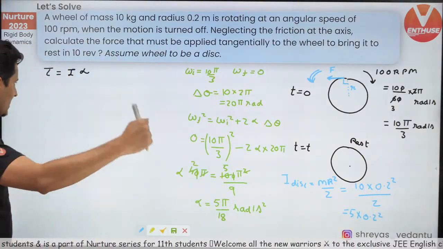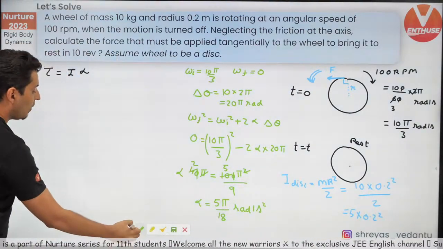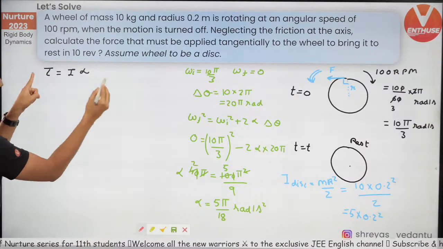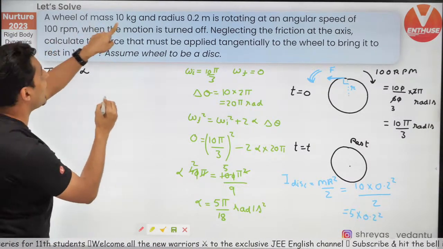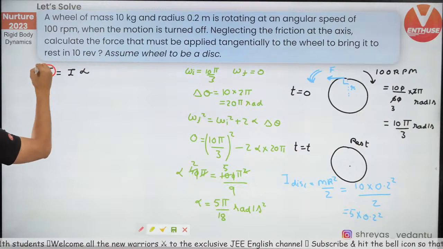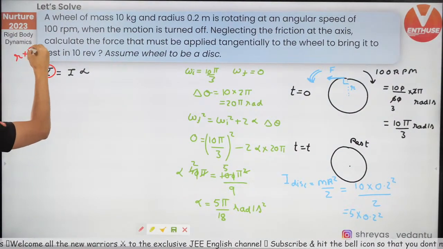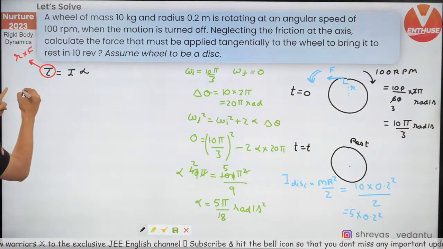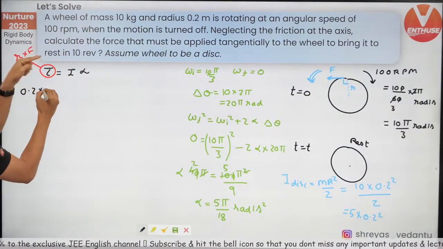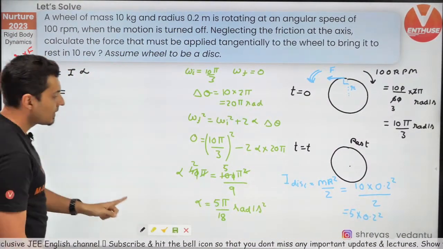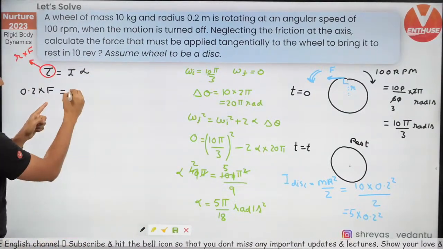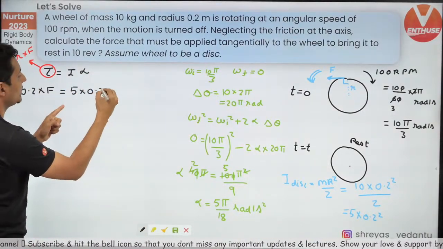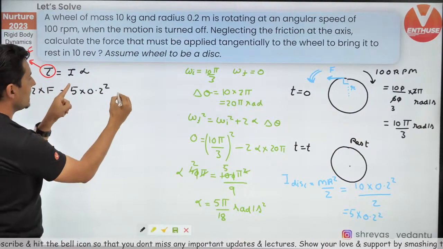Okay. Now let's use this equation. What is torque? Like I said, torque is R into F. What is that R value? Radius is 0.2. So 0.2 into the force will be, what is moment of inertia? 5 into 0.2 square. Into alpha.